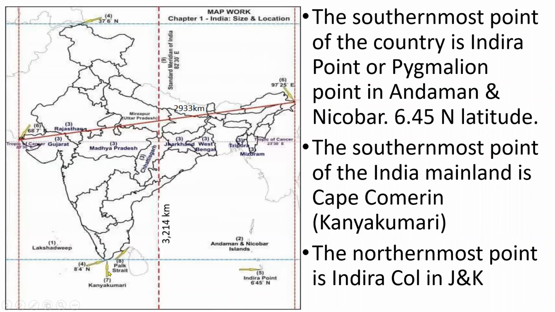And the southernmost point of Indian mainland is Kanyakumari, but the southernmost point of India is Indira Point that lies in Andaman and Nicobar. The northernmost point of India lies in Jammu and Kashmir, and the easternmost point of India lies in Arunachal Pradesh, and the westernmost point lies in Gujarat. The north-south extent of India is 3,214 kilometers, and the east-west extent of India is 2,933 kilometers.